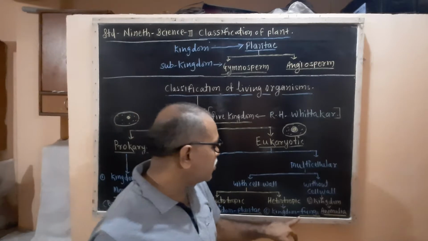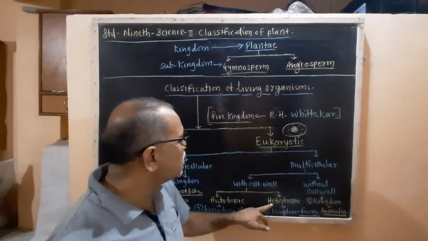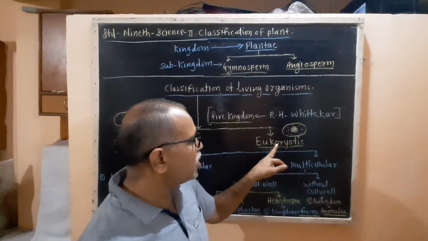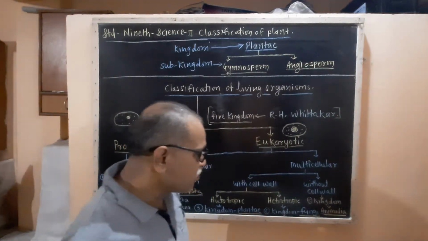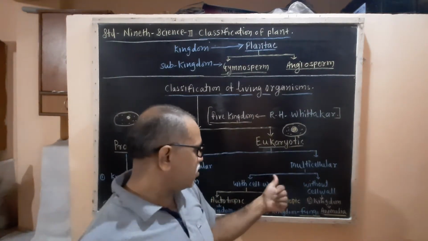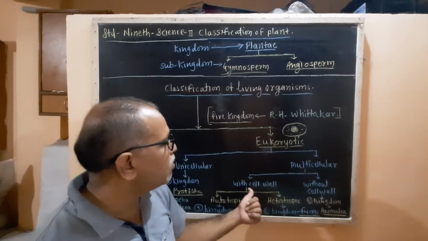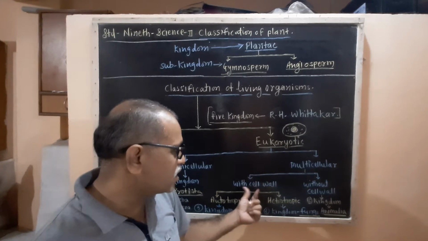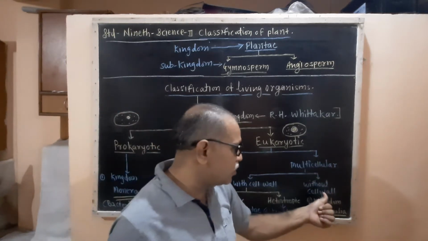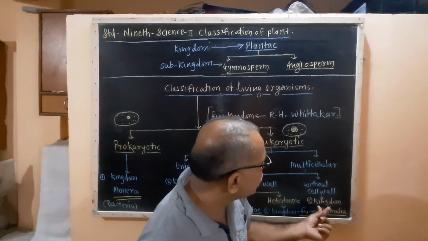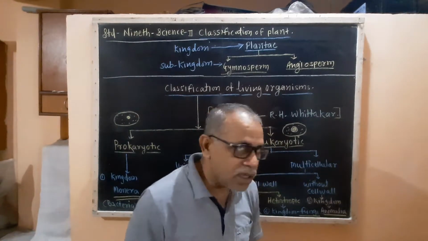So let's talk about the fungi. Fungi are heterotrophic, multicellular eukaryotic living organisms having a cell wall. And one more class in this: living organisms with a cell wall, and living organisms without a cell wall. The living organisms without a cell wall belong to the kingdom Animalia.